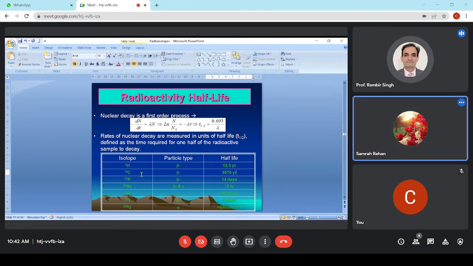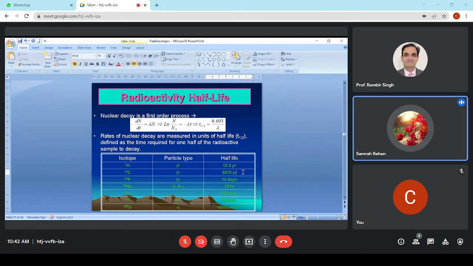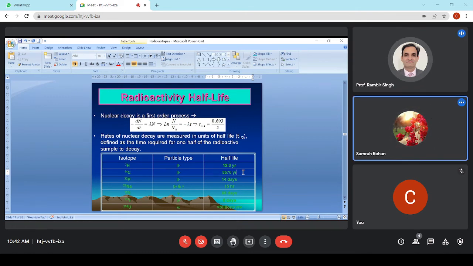This is determined using carbon dating. Do you know what was the area of Harappa civilization, the Indus Valley civilization? Where did it flourish? Sir, somewhere around Pakistan. Yes, the Indus Valley is currently in Pakistan, but its area included today's India's Punjab, part of Rajasthan, part of Haryana, and part of Uttar Pradesh, and it went up to Lahore in Pakistan. That was the area where this civilization survived.